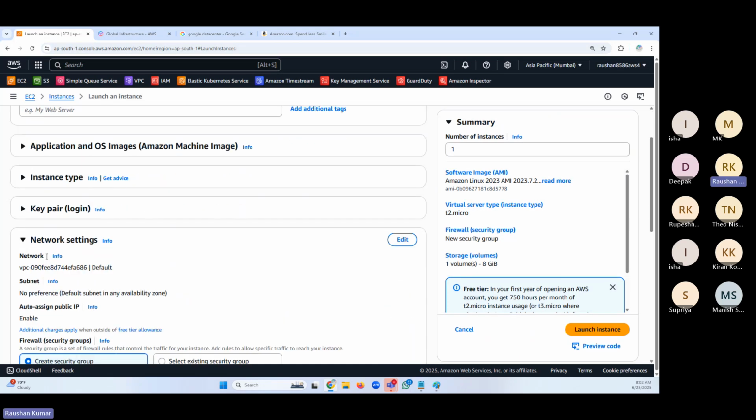Then we have the network settings. So every region has a network. We did not talk about this. Right now, I've selected the Mumbai region. So the Mumbai region has a network, because if there is no network, then how would we be able to connect to the server, right? So think like this.